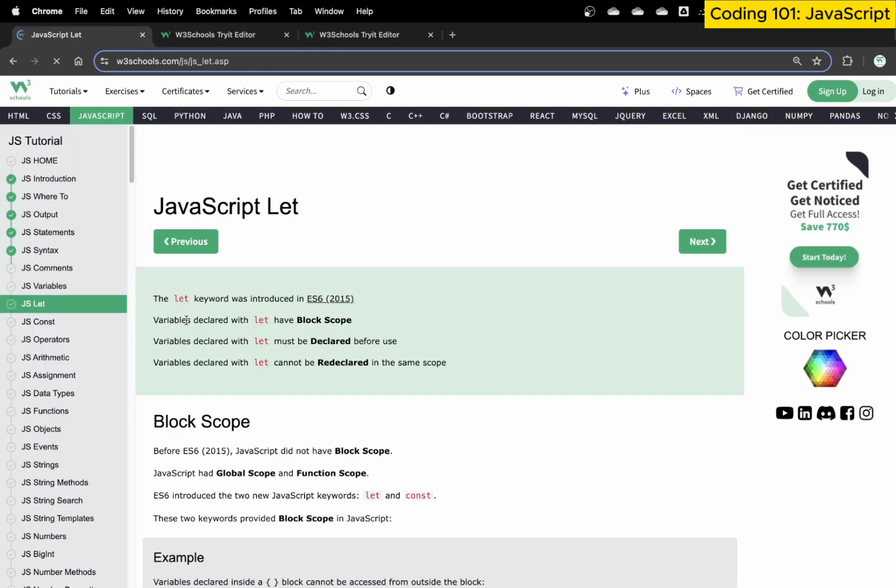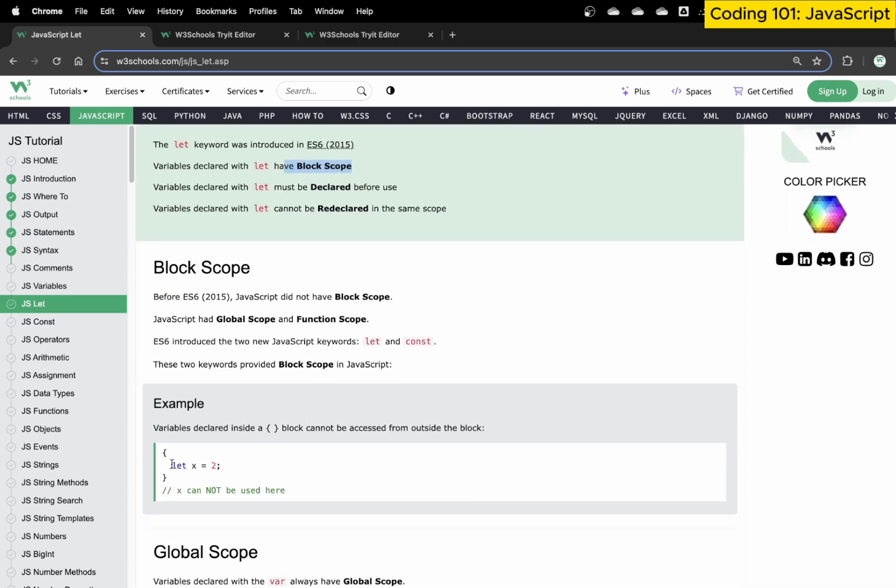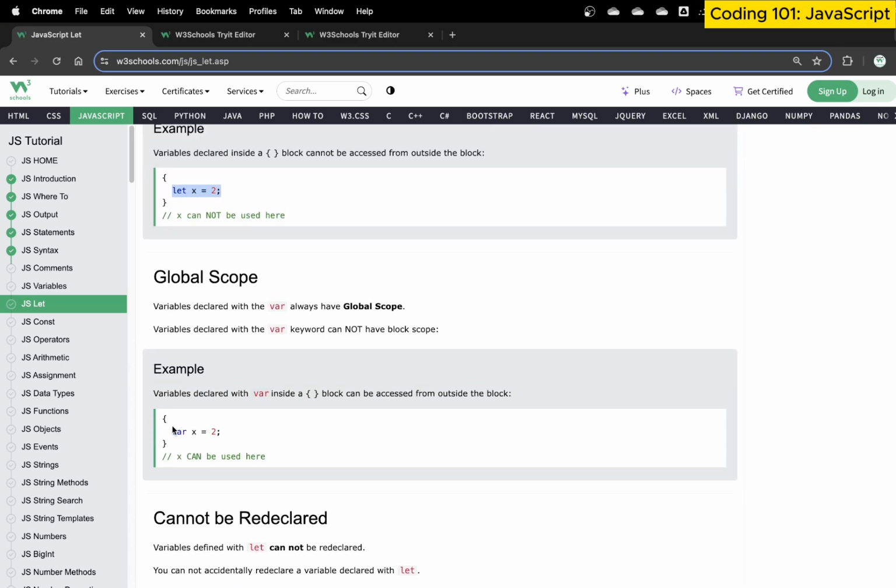A let variable is basically used to declare a variable. However, there's a key difference. When we declare a variable with a let prefix, we have a block scope. Block scope means that a variable declared inside a block cannot be accessed outside the block, whereas a variable declared with var can be used outside of a block. Now what exactly is a block? We use blocks everywhere, and technically we use them within functions. We will talk more about functions in the next sessions, and we will be using these blocks. Each function has a block.